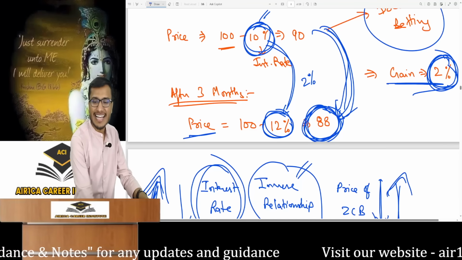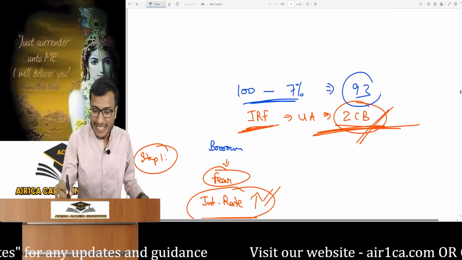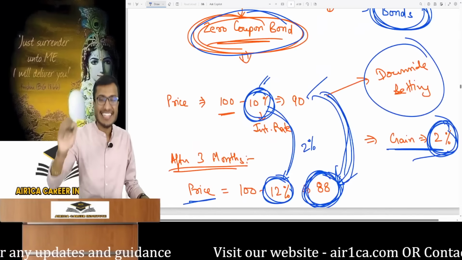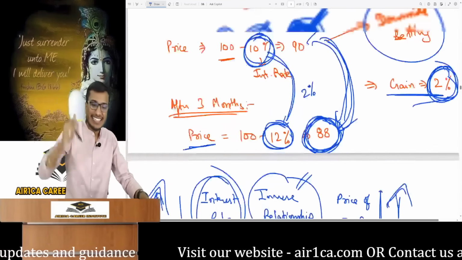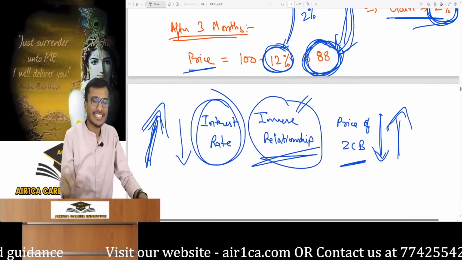For example, falling interest rate, say market interest rate becomes 7%. So the price in the market today would be 93. That is, market price increased from 90 to 93. Interest rates fell from 10 to 7%. Zero coupon bond prices rose. There is an inverse relationship.